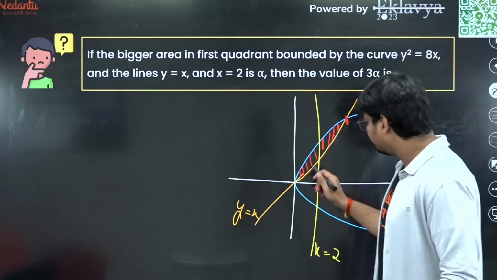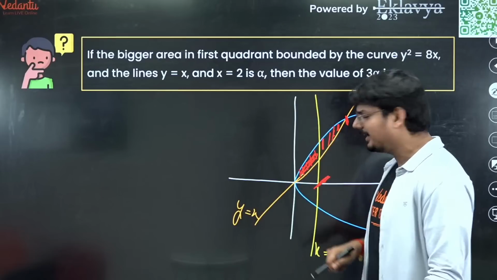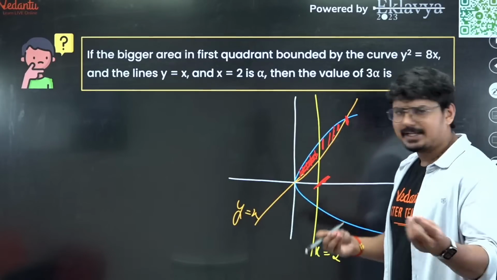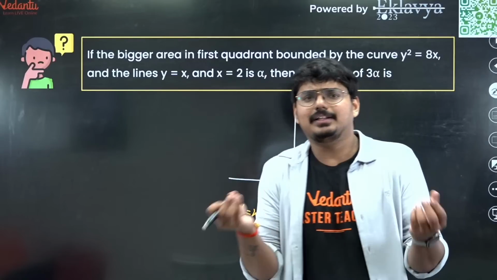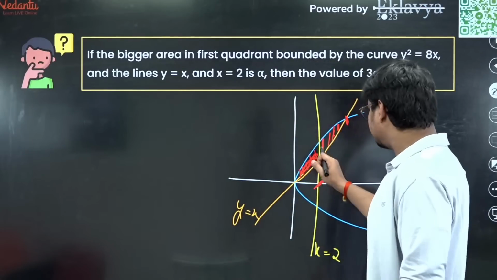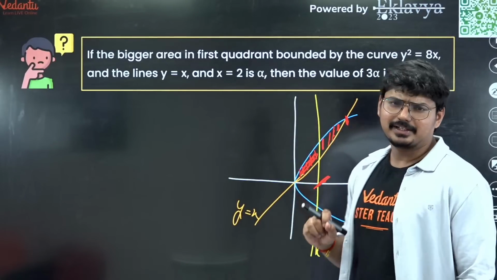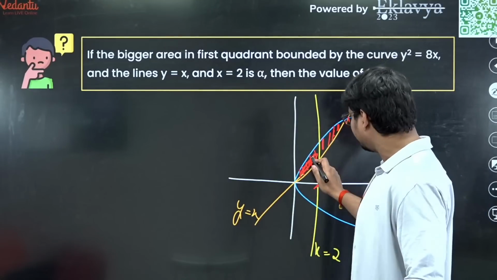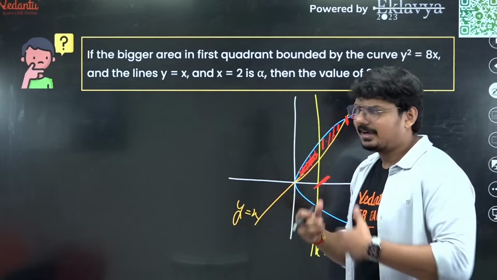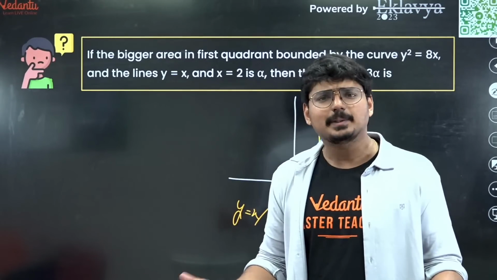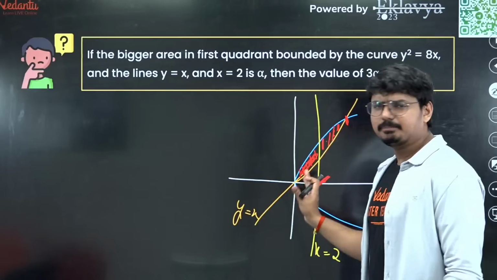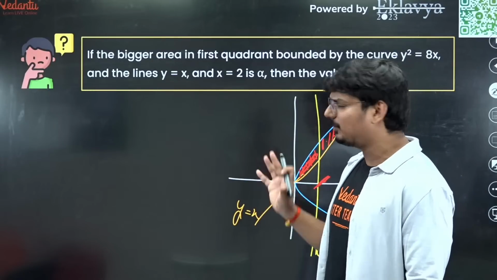Or else, if you figure out that this is going to be the bigger area, you can do the same thing. If you're confused in the examination about which is the bigger area, you can find these two areas, compare, and whichever gives the maximum value is going to be the answer. That's it. I think this is a pretty simple question, guys. Nothing crazy was happening here.